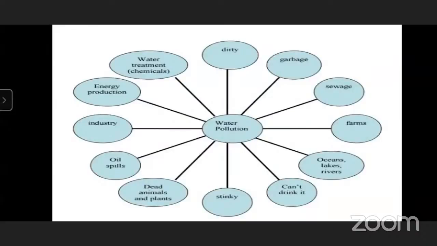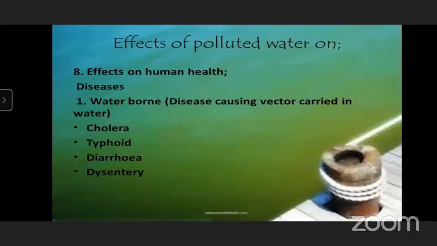Now, can you tell me which are the bad effects of water pollution on our health? Sir, health diseases. We can get vomiting too. Cholera, typhoid, diarrhea, and dysentery. Yes. So all these are the problems that happen due to water pollution. We can get cholera, typhoid, diarrhea, dysentery, not feeling well. All these things happen only due to water pollution.